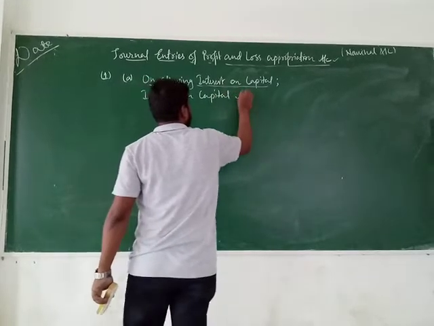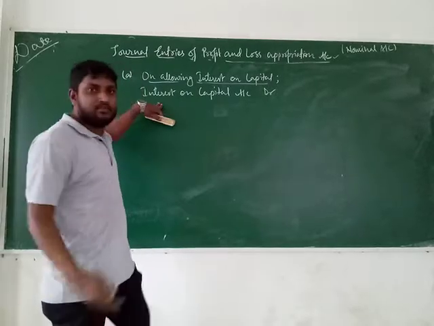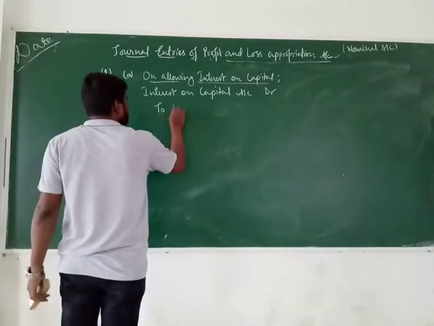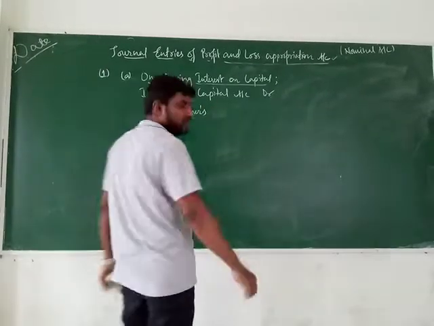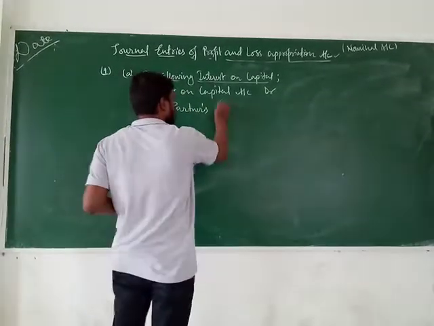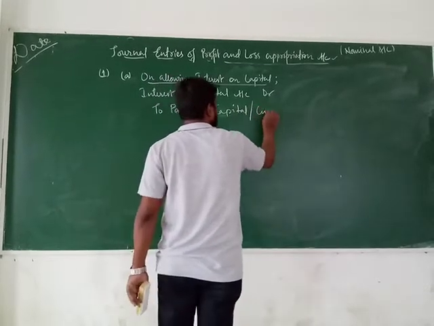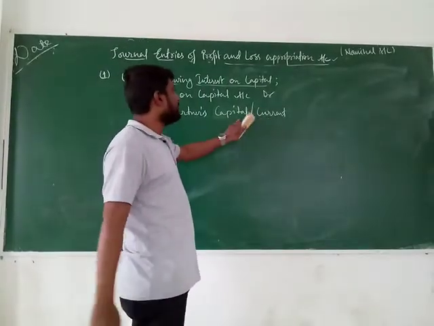So interest on capital account debit. Now what shall we credit? For every debit aspect we need to credit. To partners' capital or current account. You may get confused. Sir has written two different terms, capital or current account.